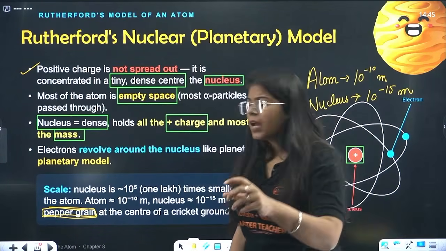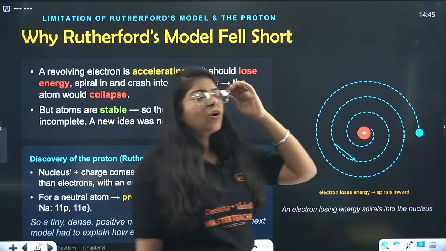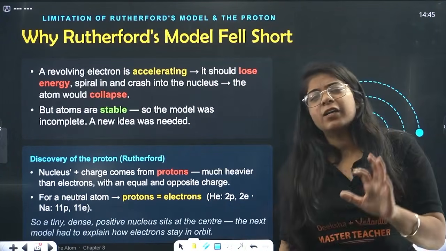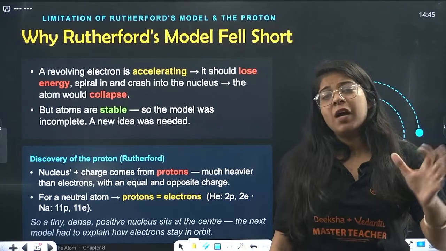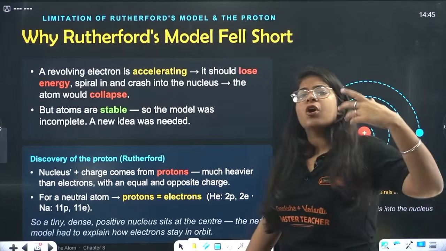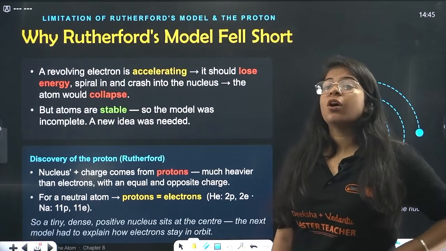They are revolving, but how are these electrons revolving? That is somewhere Rutherford failed to explain. He explained most of the stuff, which is very good, massive respect, but there are some things he could not figure out. Even the PhDs, the scholars, could not figure out.